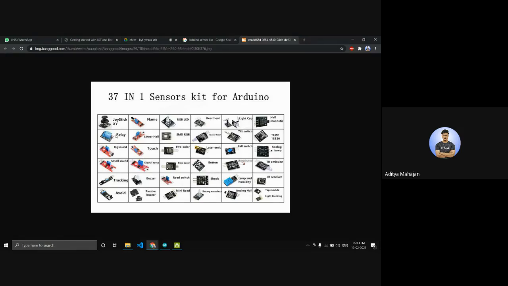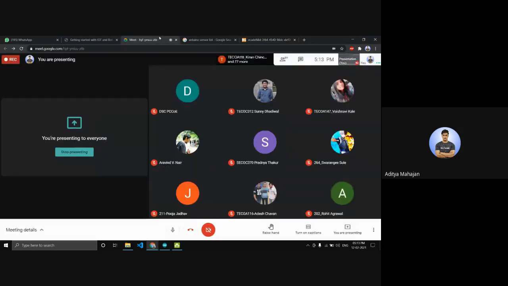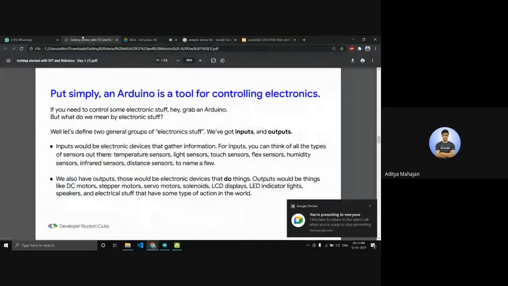A relay is just like an electronic switch. Linear Hall sensor, again, similar to the Hall magnetic sensor. Touch sensors, digital temperature sensor, buzzer. Reed switch is another electronic switch. Then there's analog Hall sensor, which is similar to the Hall sensor. IR receiver. So you get the idea, right? There are hundreds of sensors available. So there's hundreds of inputs available.